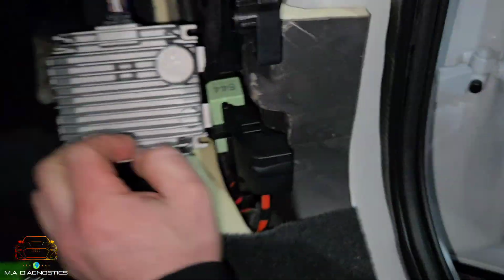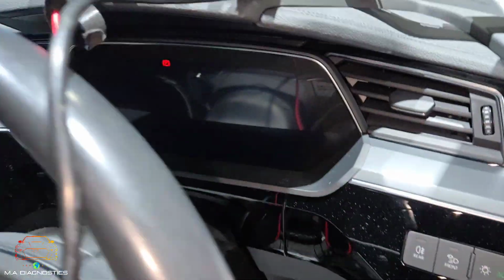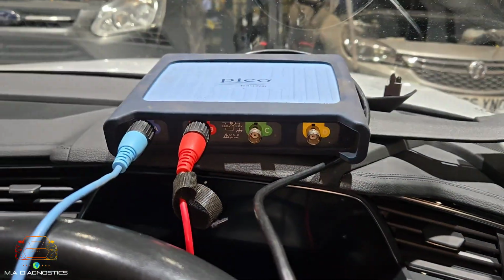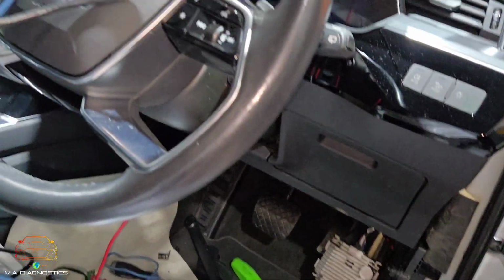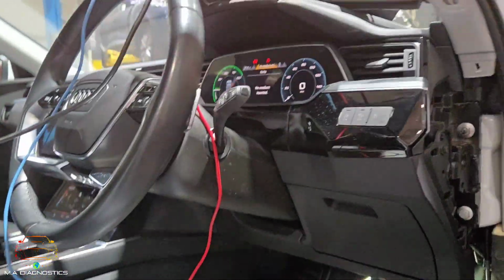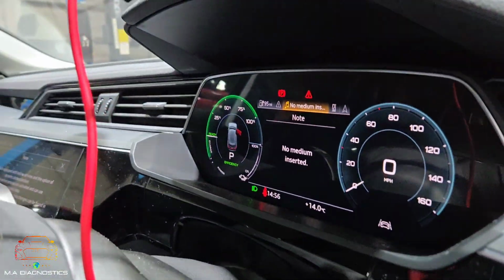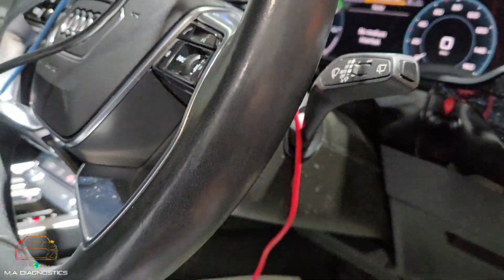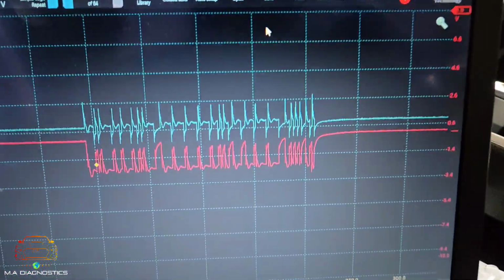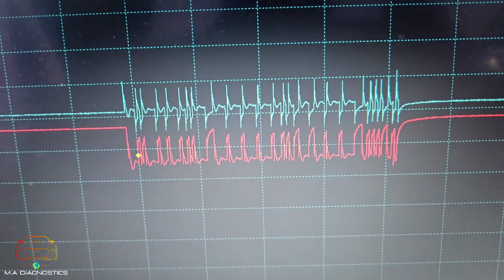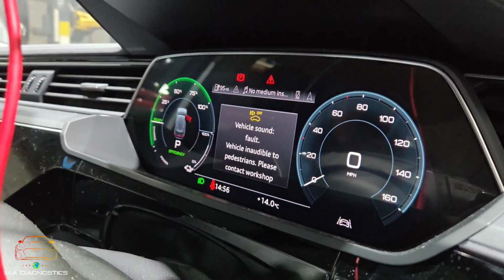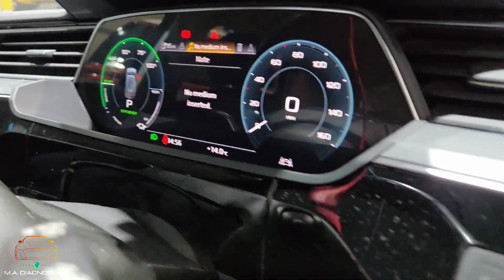So we'll just get the oscilloscope onto it, using the Pico 4425 as usual. I'm just going to get it up and running now, so we'll see what we've got on those CAN networks. Okay guys, so having a look at the network on this Etron, we're in ready mode. It seems to be worse when it's in ready mode in terms of the CAN network. So this is my CAN network, CAN high and low. You can see it's obviously bad, and we've got our warning messages pinging up here, vehicle sound fault.